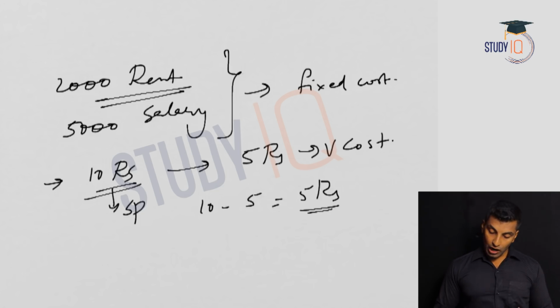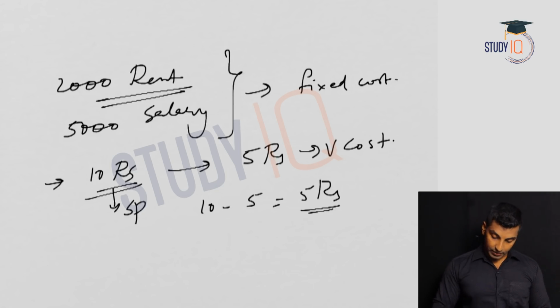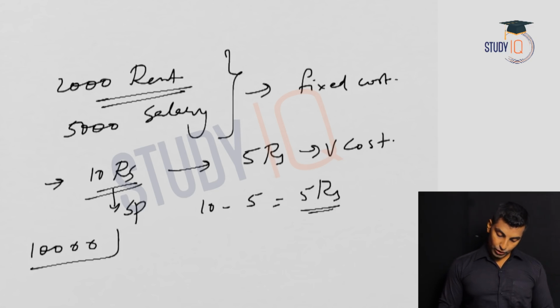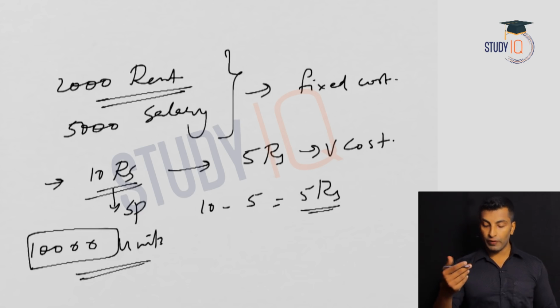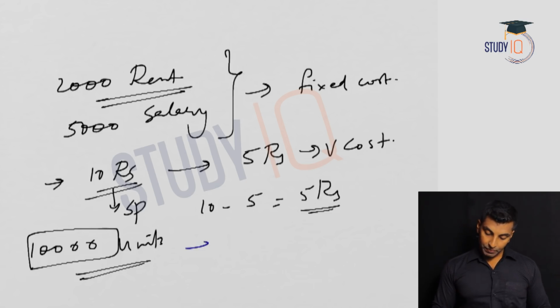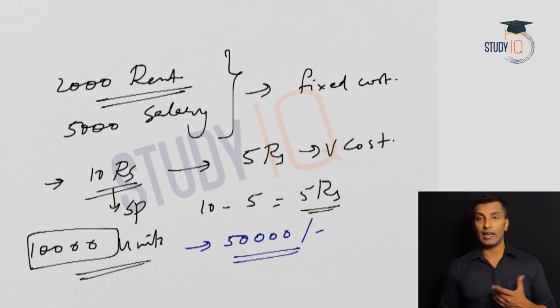Now you sold, let's suppose, 10,000 units of this item, the sweet. So what is the margin? That is 50,000. So 50,000 is the margin that you have now.